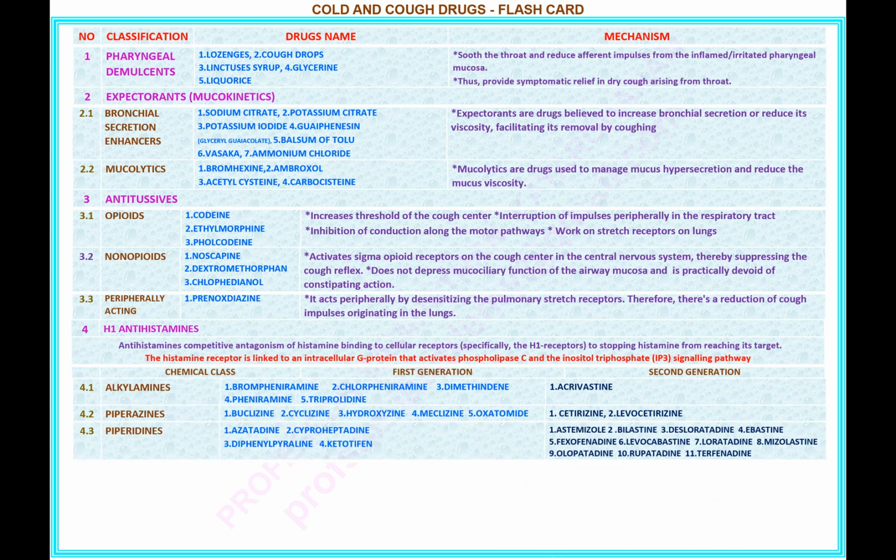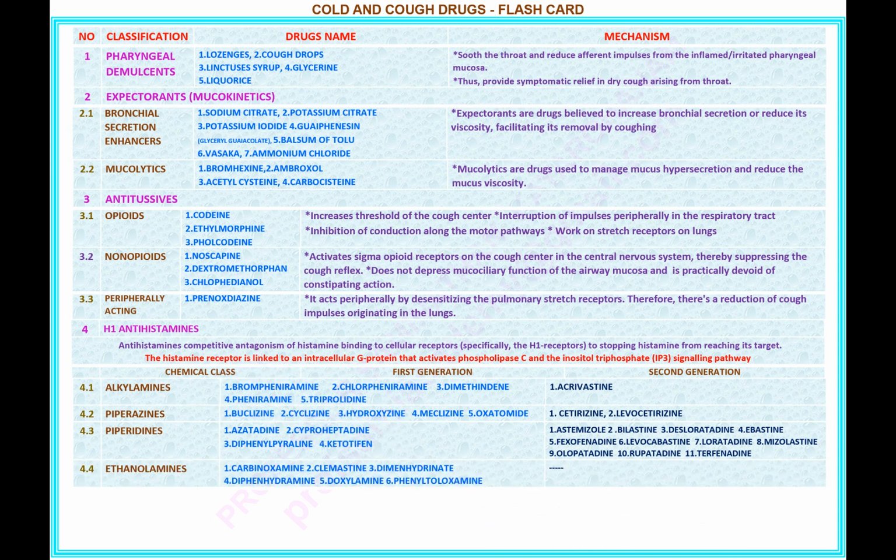4.3 piperidines. First generation: 1 azatadine, 2 cyproheptadine, 3 diphenylpyraline, 4 ketotifen. Second generation: 1 astemizole, 2 bilastine, 3 desloratadine, 4 ebastine, 5 fexofenadine, 6 levocabastine, 7 loratadine, 8 mizolastine, 9 olopatadine, 10 rupatadine, 11 terfenadine.